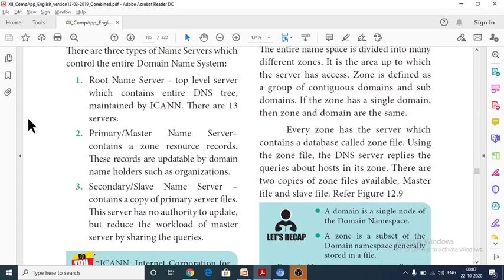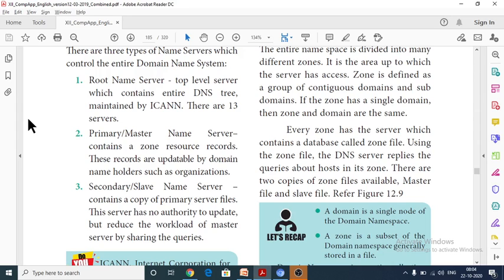Next one is the primary or master name server. It contains zone resource records. A zone resource record contains records for India individually, Pakistan individually, Bangladesh individually, like that. This is what is known as a zone. These records are updated by domain name holders such as organizations. Some government official organizations can update the records.